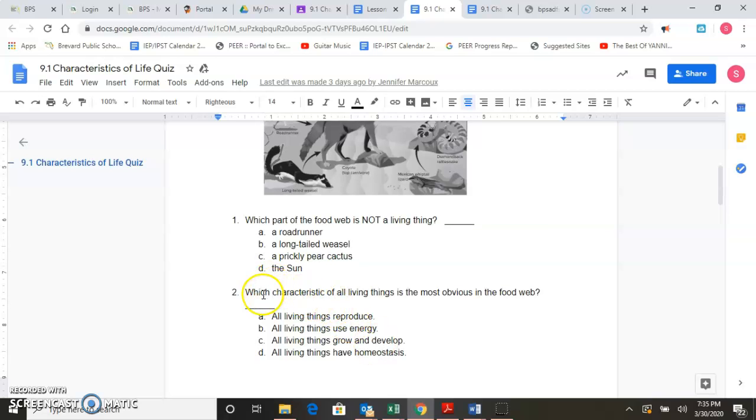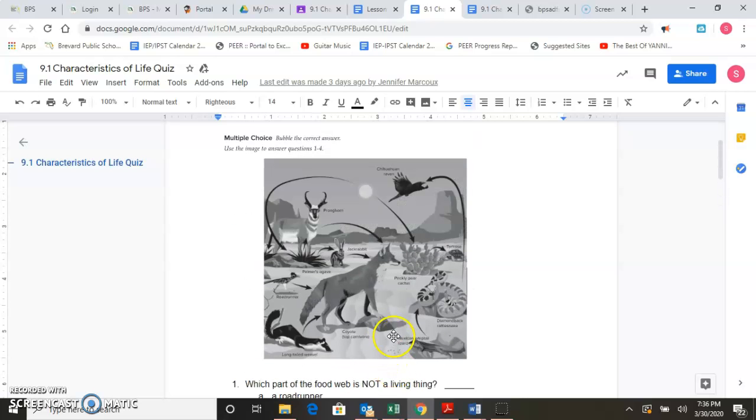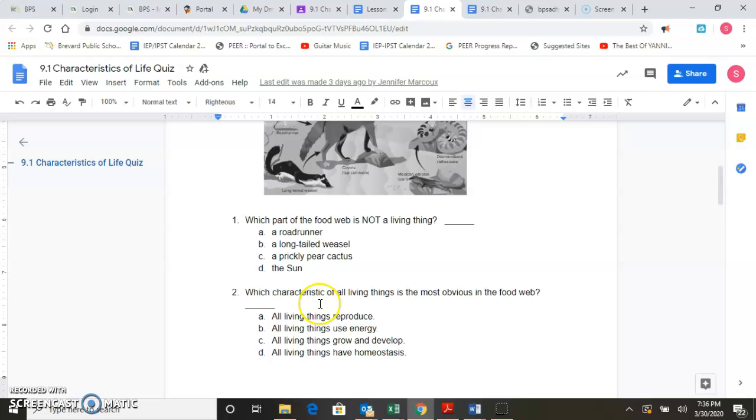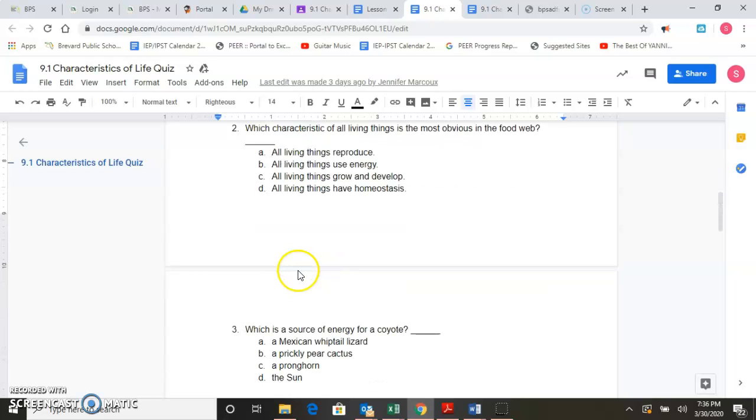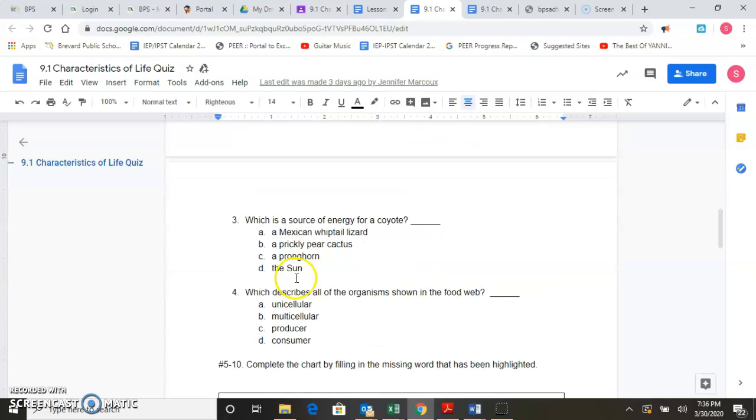Question 2. Which characteristic of all living things is the most obvious in the food web? A, all living things reproduce, B, all living things use energy, C, all living things grow and develop, D, all living things have homeostasis. Again, according to that picture, which characteristic of all living things is the most obvious in the food web? Remember, go ahead and pause the video if you need to as we go through.